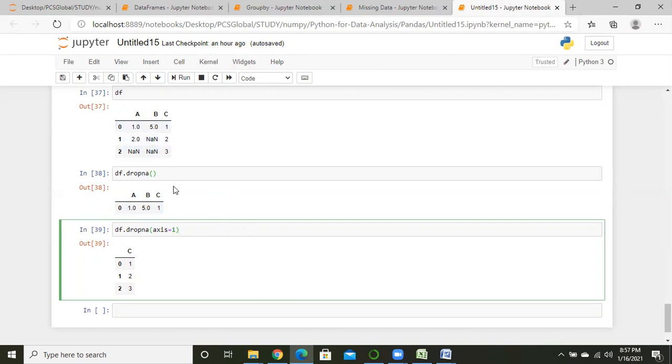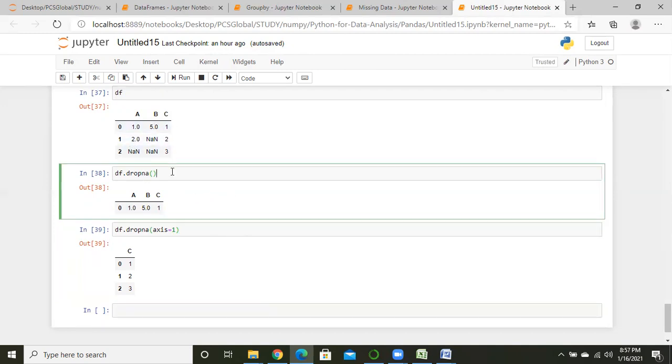If I didn't write axis equal to 1, Python will work row wise. But if I write axis equal to 1, Python will do the operation column wise.